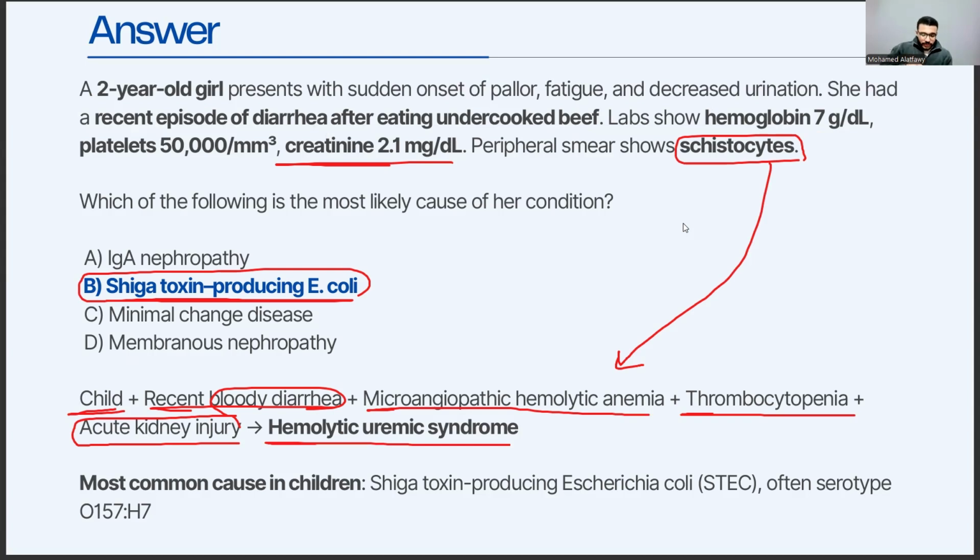And the most common cause of HUS in children is Shiga toxin producing E. coli, and it's often serotype O157:H7. So if you see these symptoms here, you should think about HUS, and the most common cause of HUS in children is Shiga toxin producing E. coli, which is the right answer here.